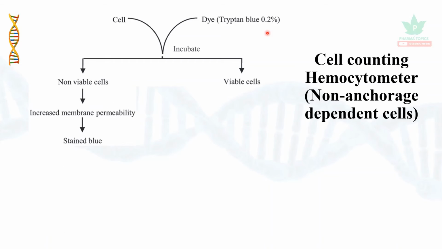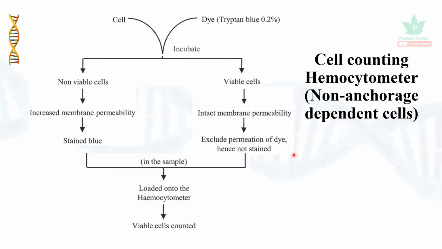The non-viable cells have a defective cell membrane, so they have increased permeability and the dye enters, so they get stained. Whereas the viable or living cells have intact membrane permeability. They exclude the dye, and so they are not stained. This is the principle behind this cell counting.